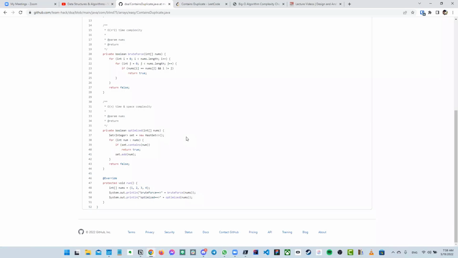And how is a set as a data structure, and it's okay if you don't know yet, backed? What is it backed by?